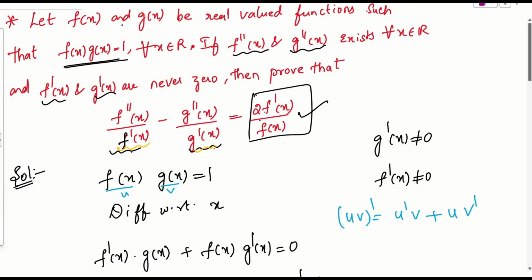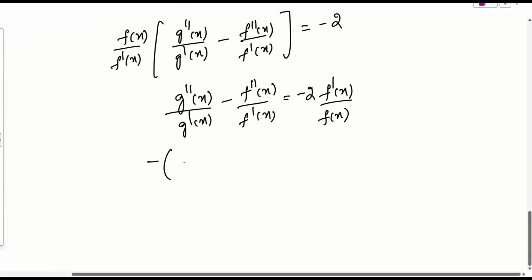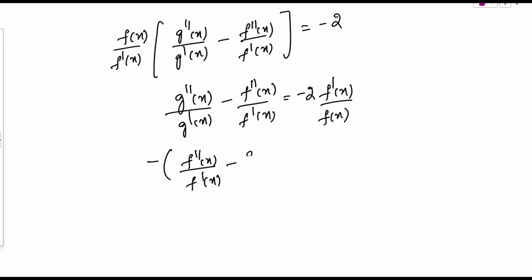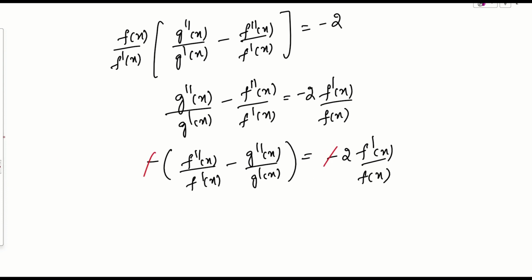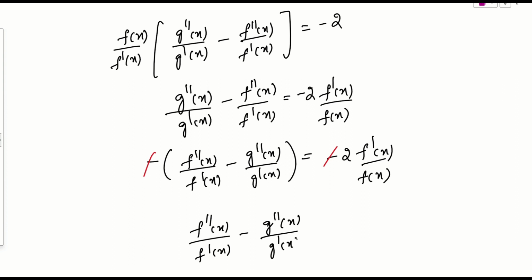If you say, ma'am, there is no negative, simply take minus common on both the sides. Problem will be done. If I take minus common, this will be f double dash by f dash of x minus g double dash by g dash of x, which is right side, minus 2 times f dash of x by f of x. Is it okay? So can I cancel both the sides, minus minus? Yes, we can. So what will be the final answer? F double dash of x by f dash of x minus g double dash of x by g dash of x. This is nothing but f dash of x by f of x.